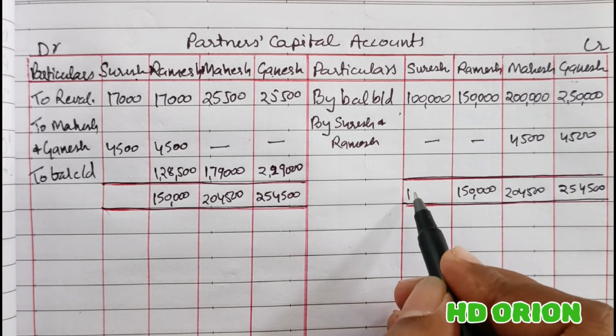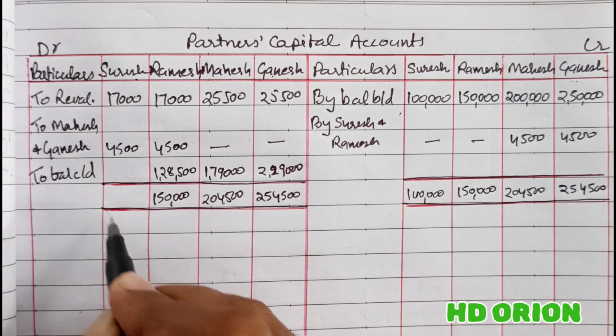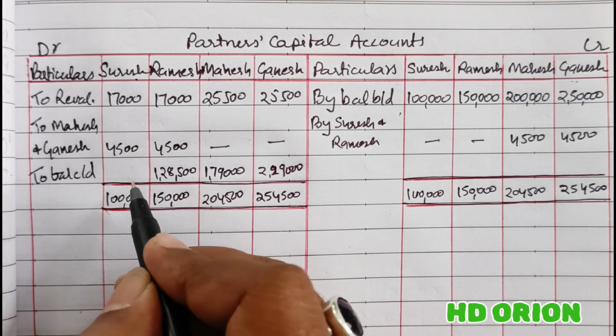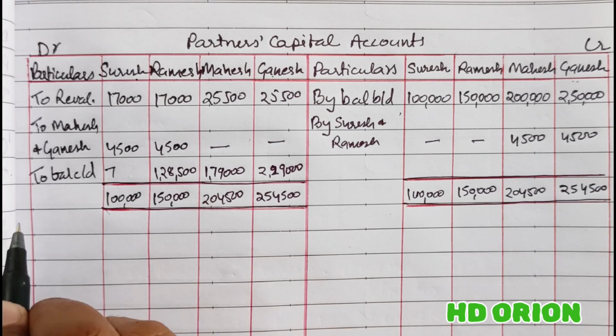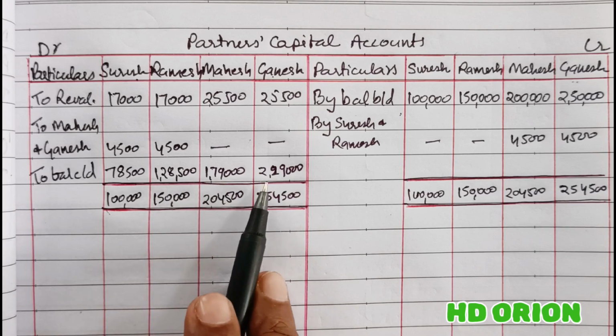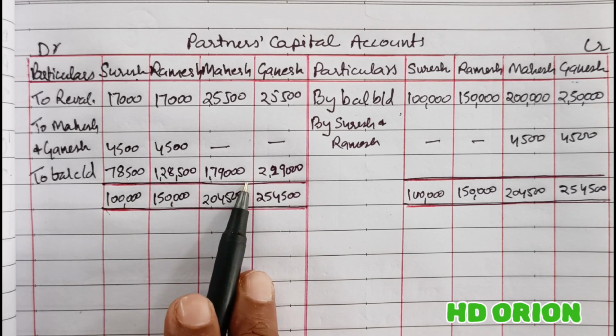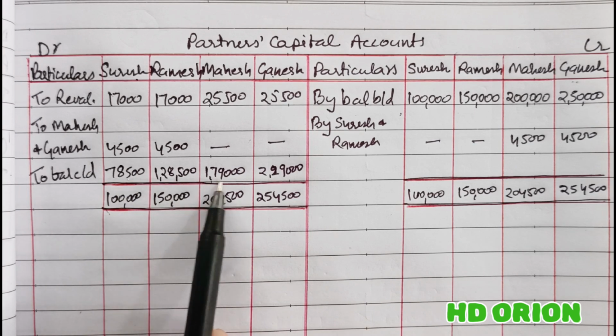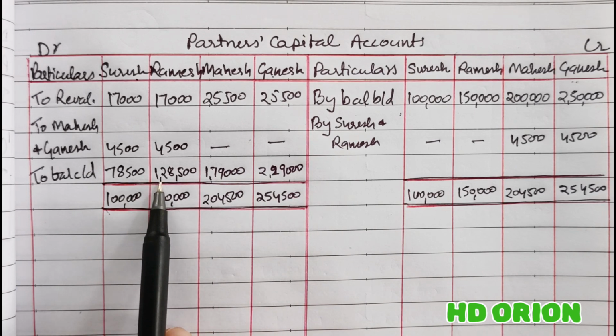And here it is again 1 lakh, and the balancing amount is rupees 78,500. So these are the actual capital balances which are not in the new profit sharing ratio as asked in the question. So we will have to change this in the new profit sharing ratio.